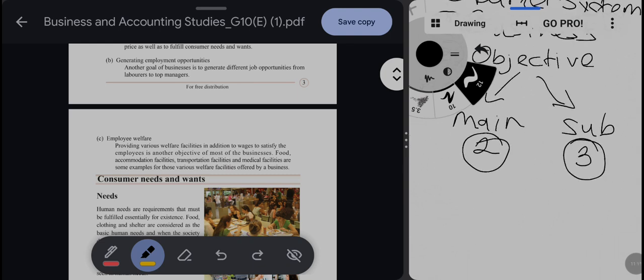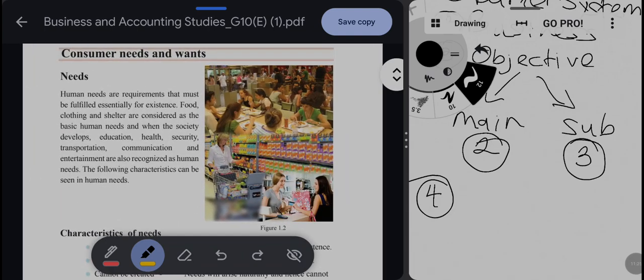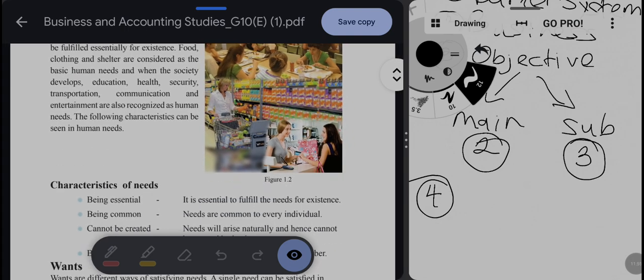Okay, now we will move to the fourth part, consumer needs and wants. What is a need? Human needs are requirements that must be fulfilled essentially for existence. To live like a human being, we need to fulfill certain things. That is called needs. Without the needs, we cannot live or exist. For example, food, clothing and shelter are the basic human needs.